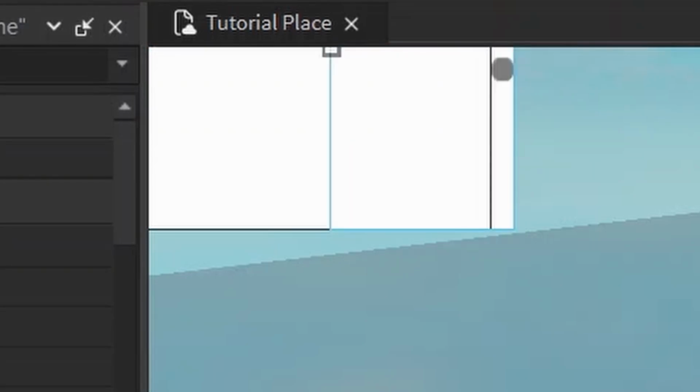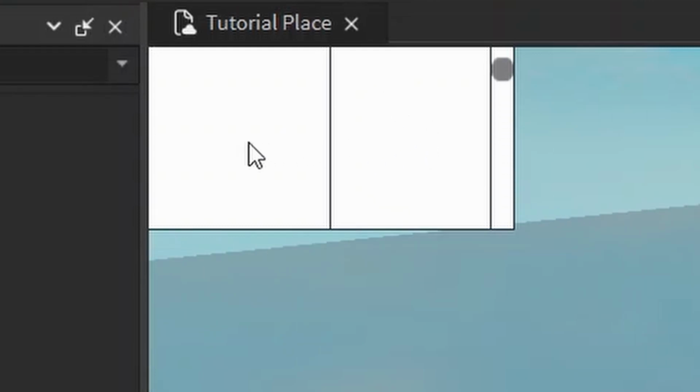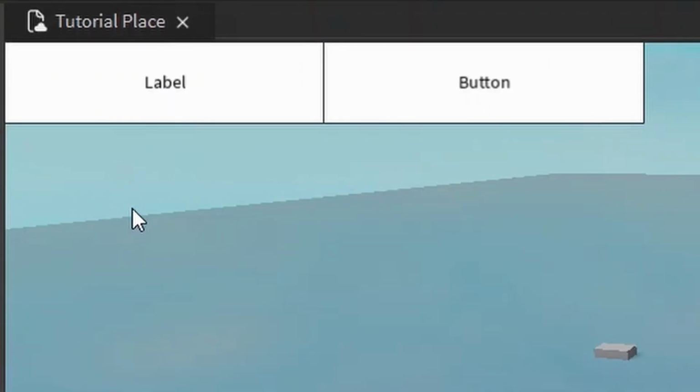Next element we're going to add is a scrolling frame. This right here, you can see it's very similar to the regular frame, except this one has a scroll bar, and if there was stuff inside of here, we could scroll through them. But yeah, it's basically the same thing. This one can't scroll, this one you can scroll, you can see the scroll bar. The next two we're going to go over is the text label and the text button. The text label is used to display text.